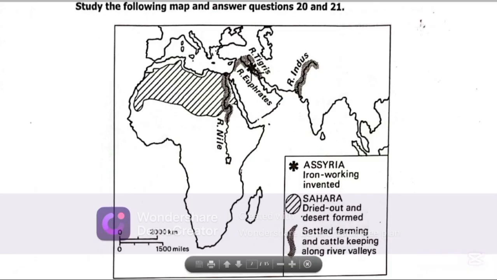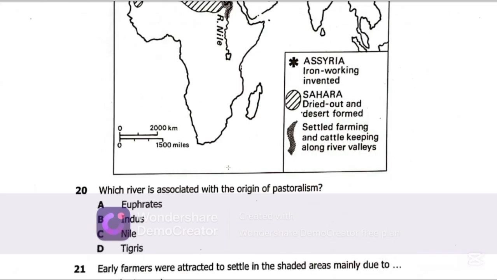So these are areas, as the map is indicating, of settled farming and cattle keeping along river valleys. I told you earlier that when you're looking at any map, what is very important is for you to see the key, because the key is the dictionary of the map. So we're able to see what the key is saying, and we're able to tell these features on the map. Now let's get to the question.